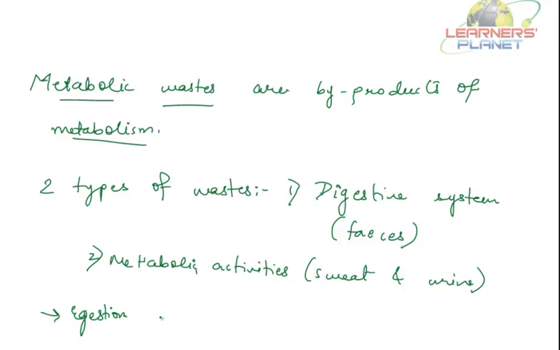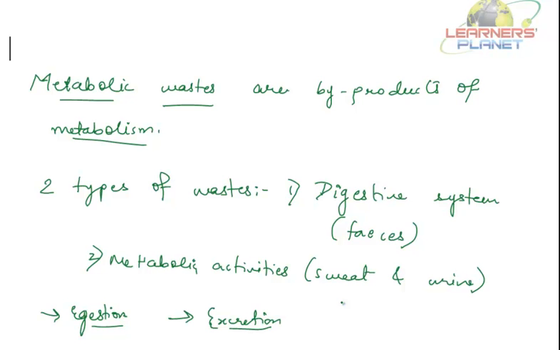The removal of digestive waste from the body is called egestion, while the removal of metabolic waste from the body is called excretion. So what we are focusing on in today's session is excretion, that is, removal of the metabolic wastes from the body.